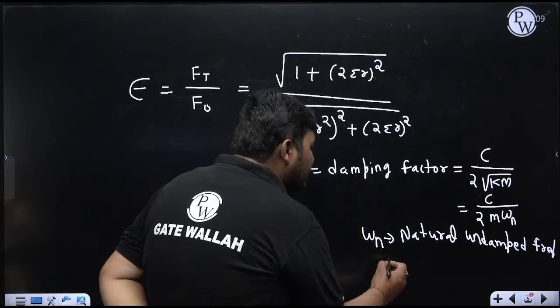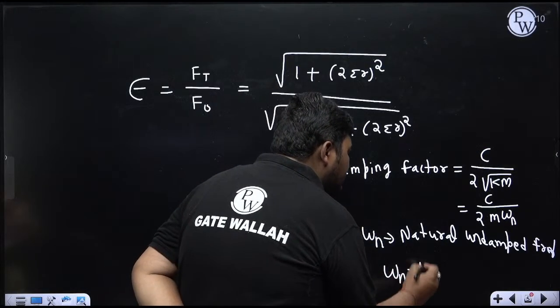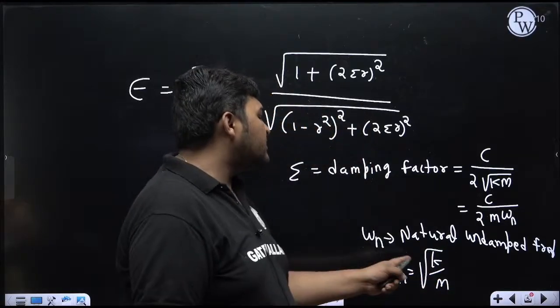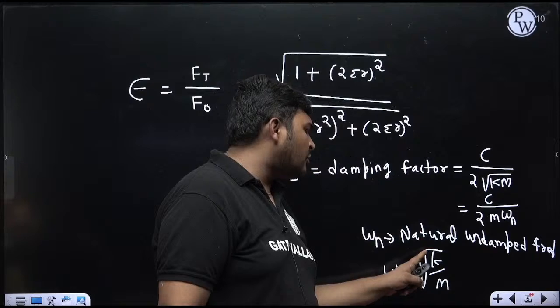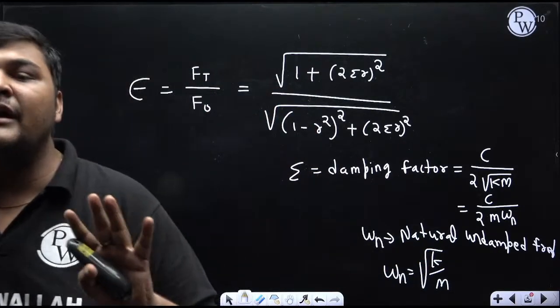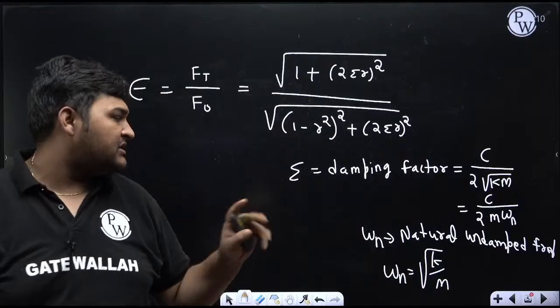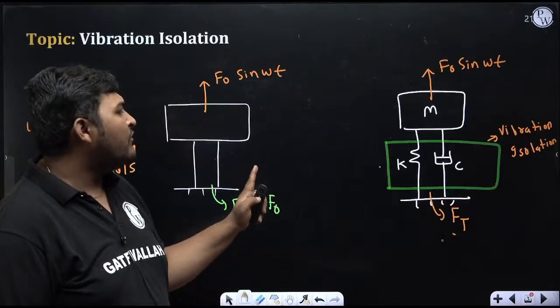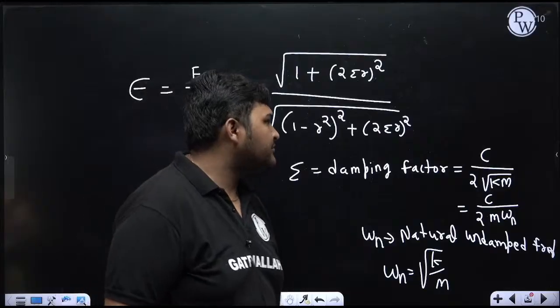For the general case, we already know the formula to calculate omega n is square root of k by m. But if more than one spring is coming, then we'll use omega n equal to root over Ke by m. So when we were discussing free undamped vibration, we discussed various cases of calculation of omega n. For this diagram, the formula to calculate omega n is root k by m.